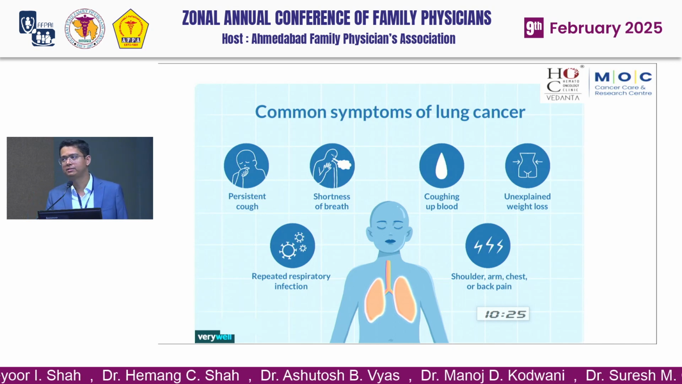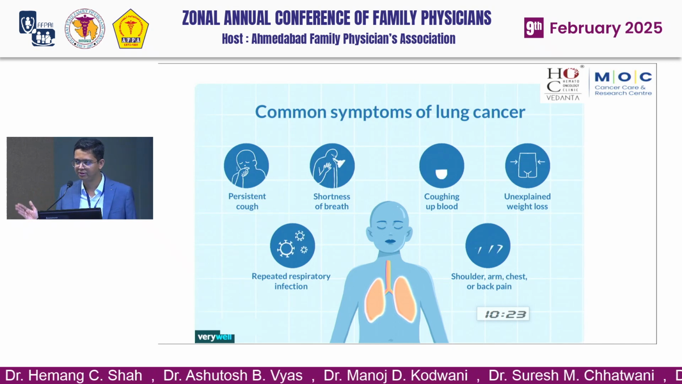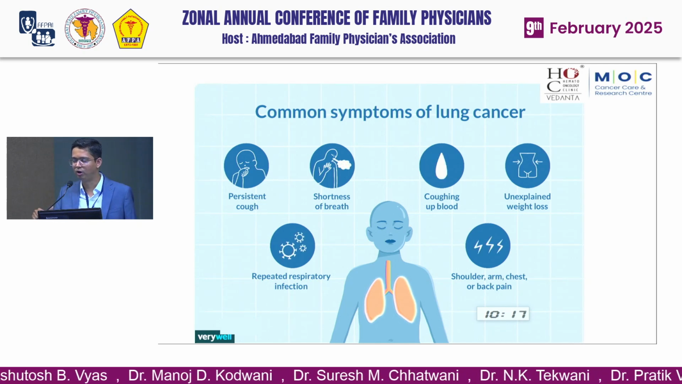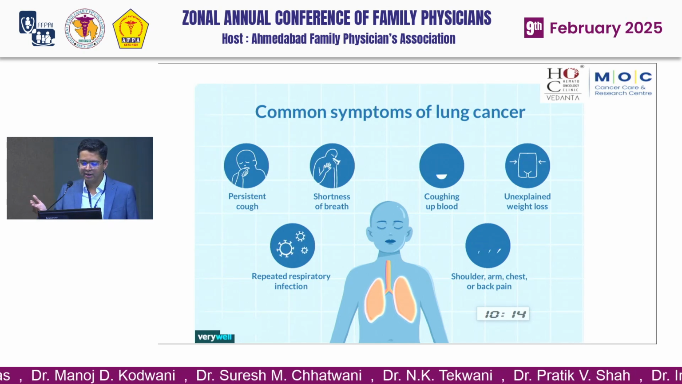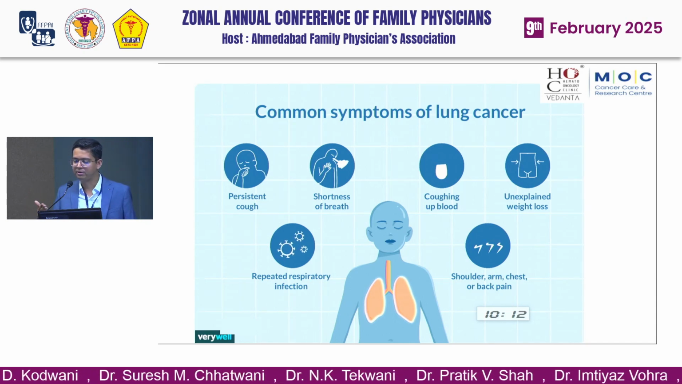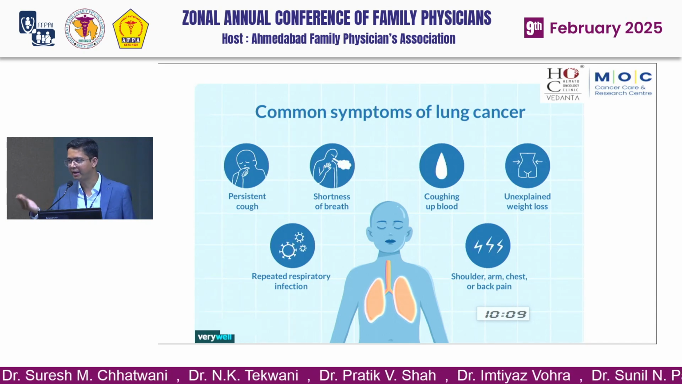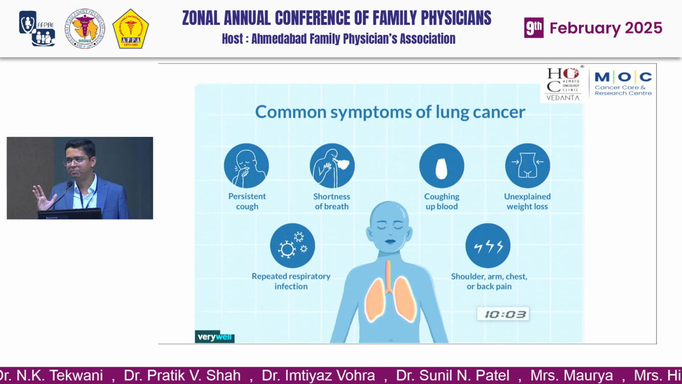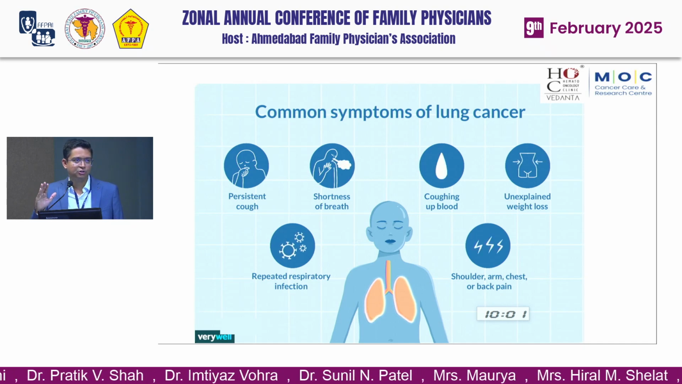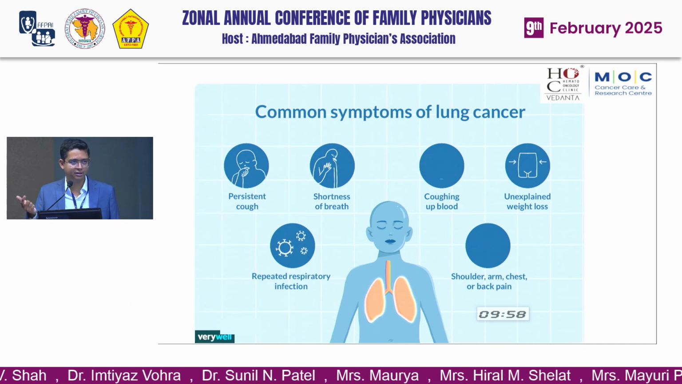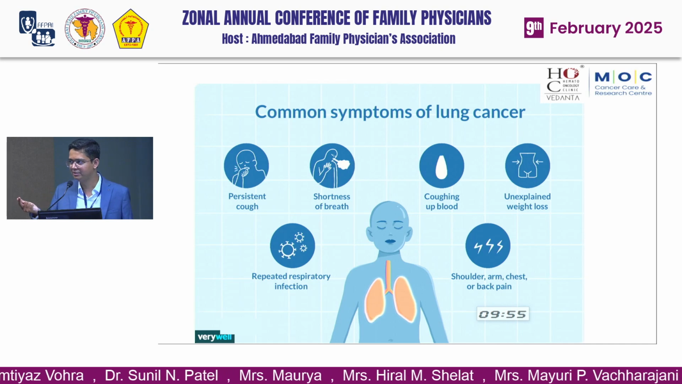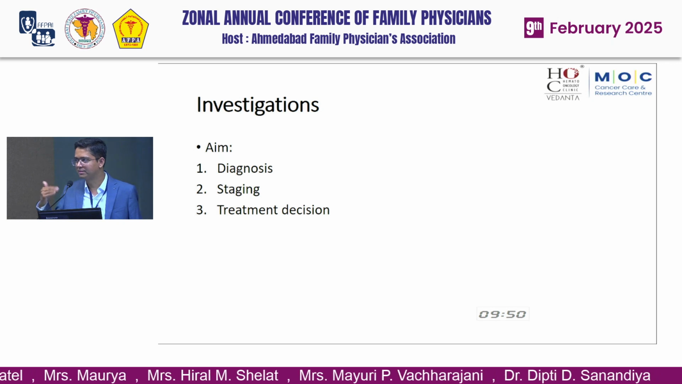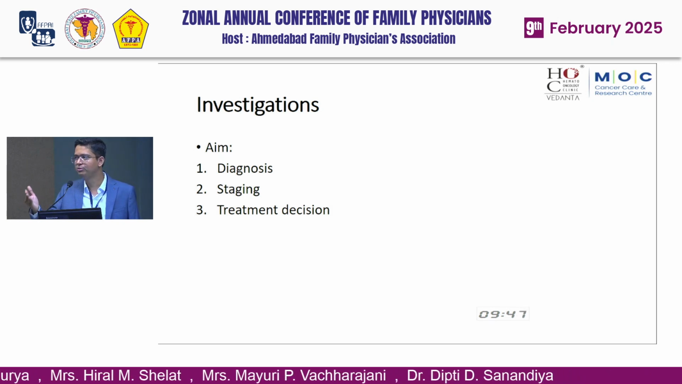These are the commonest symptoms of lung cancer: persistent cough, shortness of breath, hemoptysis, or chest pain. This is because of involvement of the lung or pleural effusion. Generalized symptoms are weight loss, or shoulder, arm, chest or back pain, which is because of bone metastasis. Majority of these symptoms overlap with other diseases. So if these symptoms are persistent, chronic, and unexplained by other diseases, then you should suspect lung cancer and do the investigation.